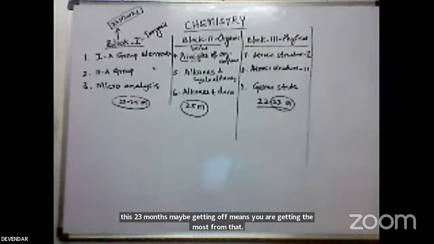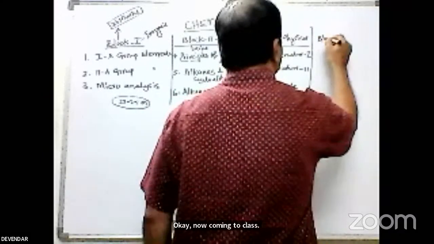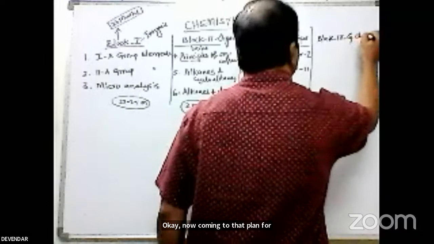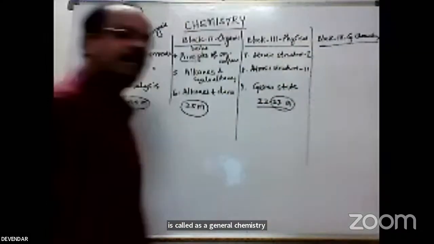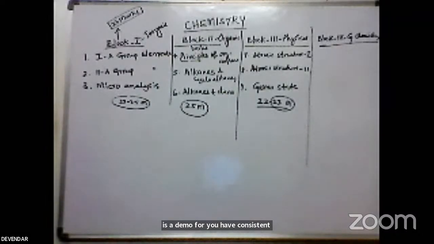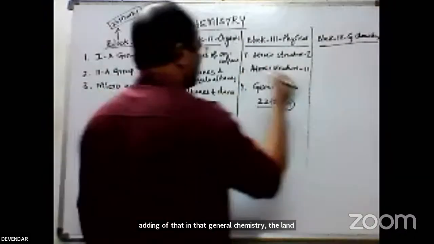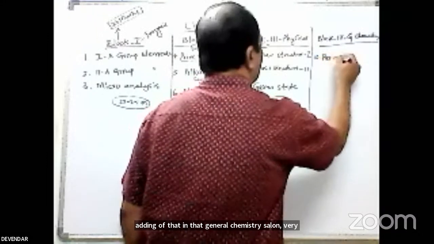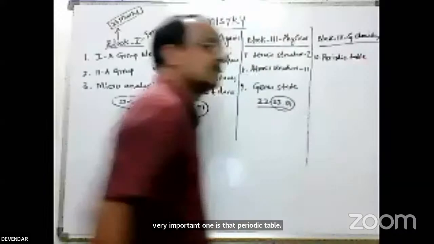Okay, now coming to block 4. It is called general chemistry. It is general chemistry only. Okay, so friends, in this general chemistry, the very important first lesson we will learn is the periodic table.